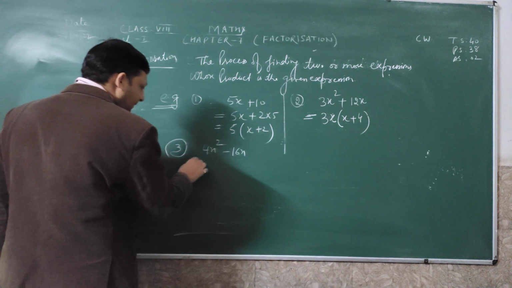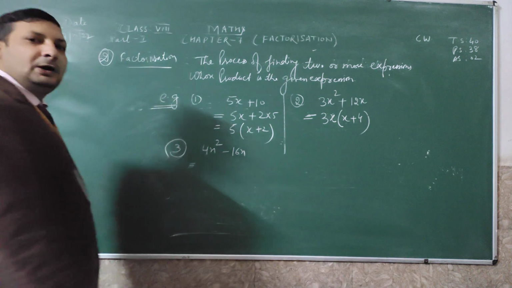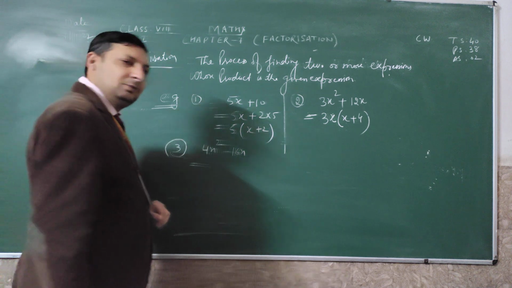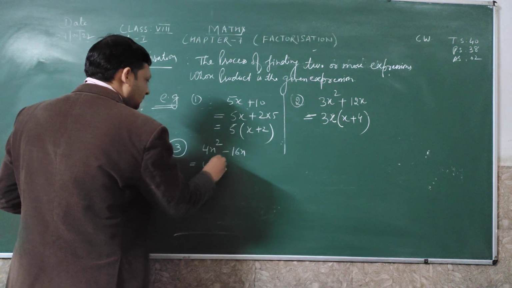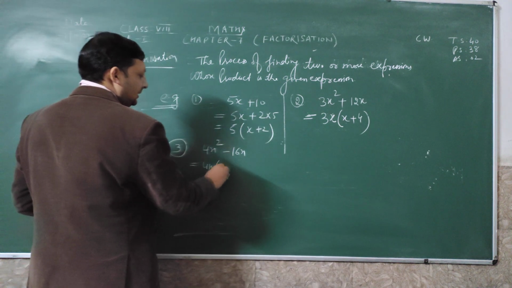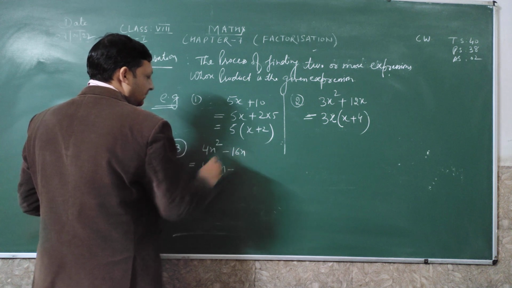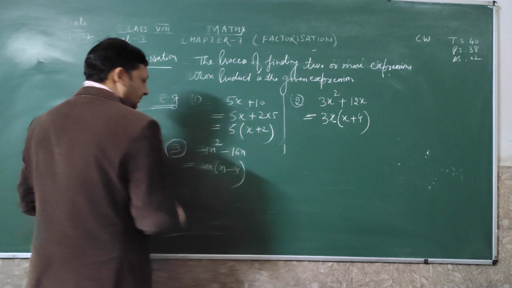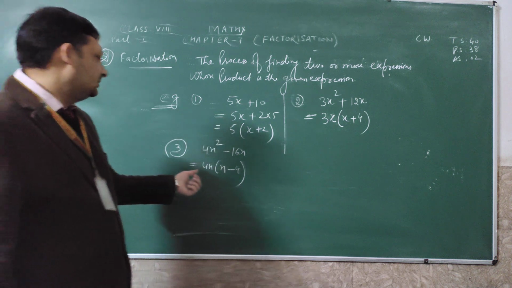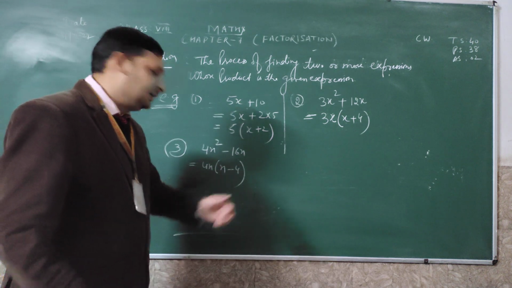What is the common factor here? In 4n and 16n, both are in the table of 4. So 4n is the common factor. What remains here? Only n. And here, 4 times 4 is 16. So see, the factors of this are 4n, comma, n minus 4.